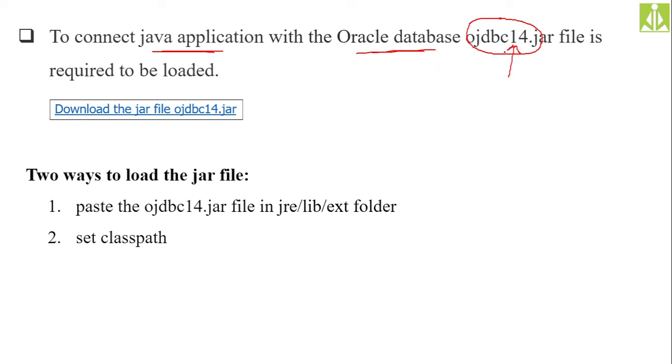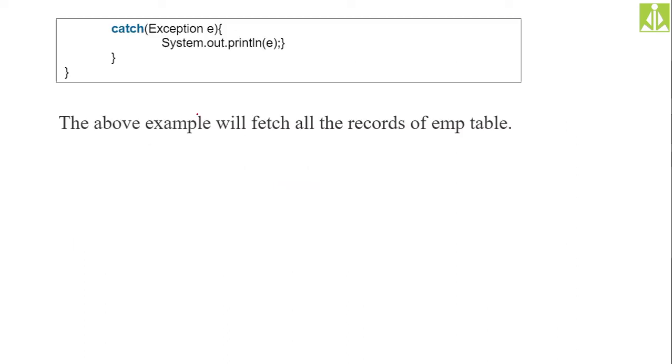Okay, driver program. This jar file we need to put at a proper location, or we need to do the path setting for that jar file. We have two ways. One is doing the class path setting, and the other one is keeping this Oracle 14.jar file in this location. Under your runtime environment, we'll have a lib folder, and under that lib folder we have the ext folder. If you put this OJDBC, Oracle Java Database Connectivity 14.jar file in this location, then your class file, what class file do we need? This class file we need.